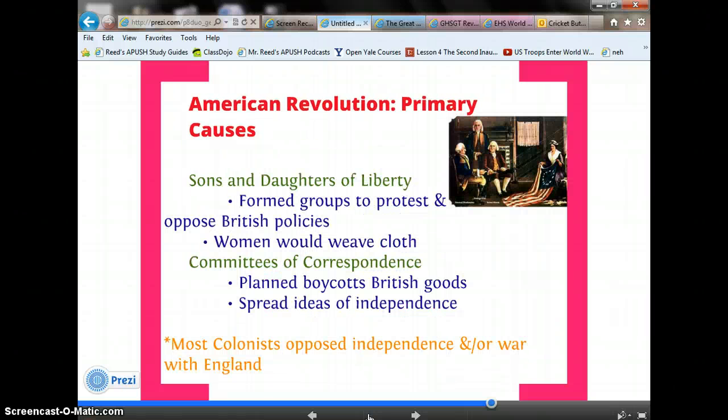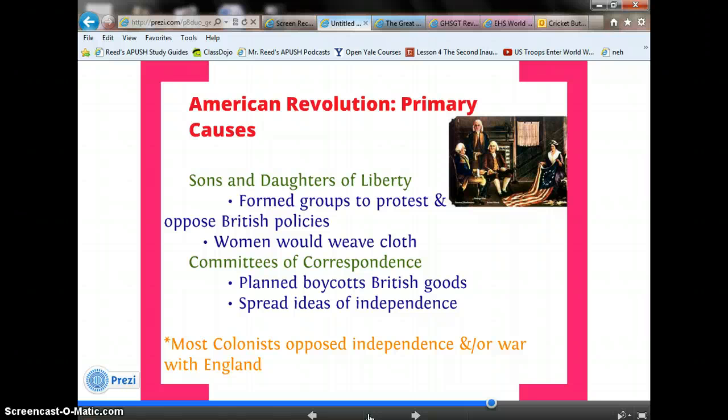Now, most colonists did oppose independence and or war with England, but there were a number of colonists who did support independence. You're going to have the Sons and Daughters of Liberty. They're going to form groups to protest and oppose British policies, as well as women who would weave cloth so that they could boycott British goods.